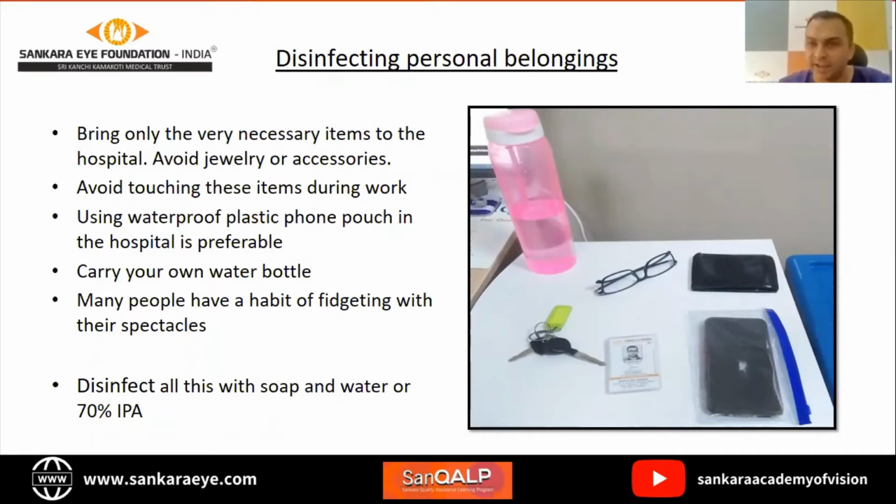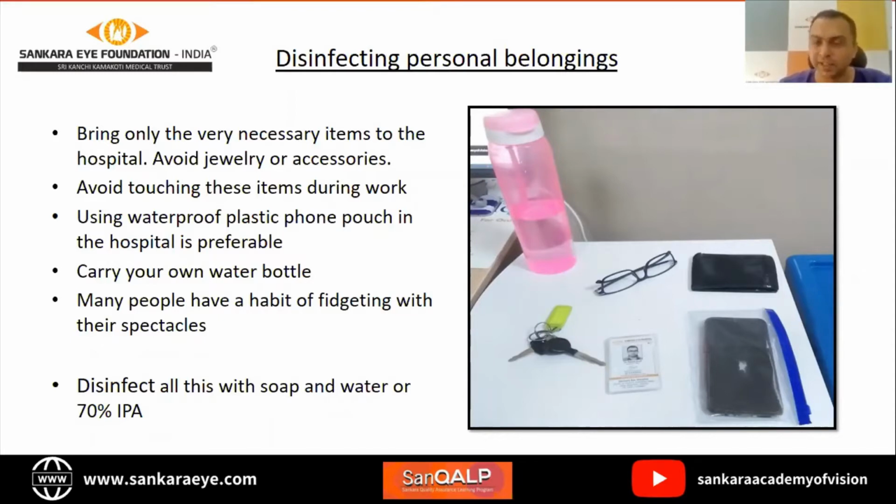So then your iCard, your keys, your wallets, your specs. A lot of people have a habit of fidgeting with their specs every now and then. So yes, that also could be a fomite. Your water bottle. It's preferable that everyone carries their own water bottle. When to wash and when to use 70% isopropyl alcohol. Usually anything that can be washed should be washed with soap and water.